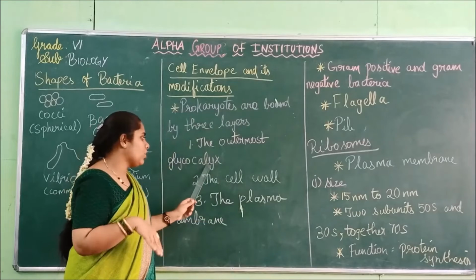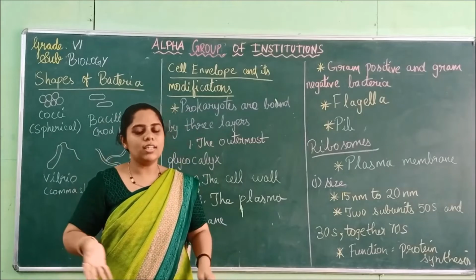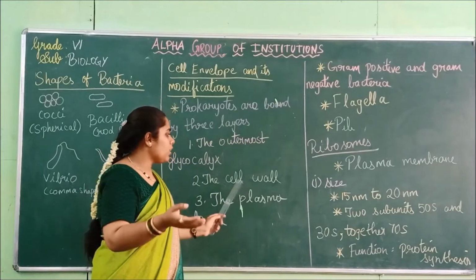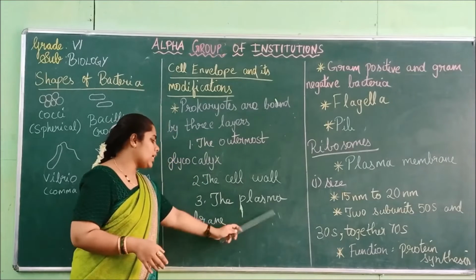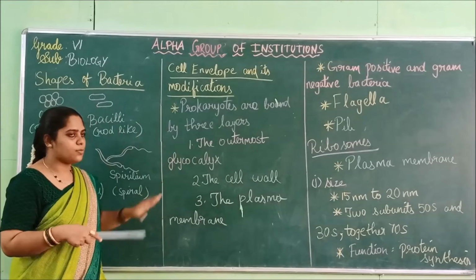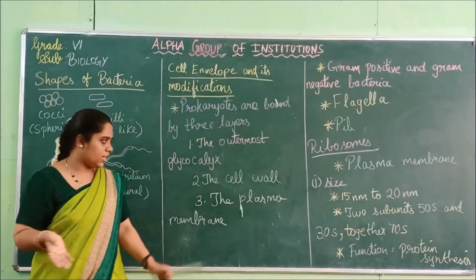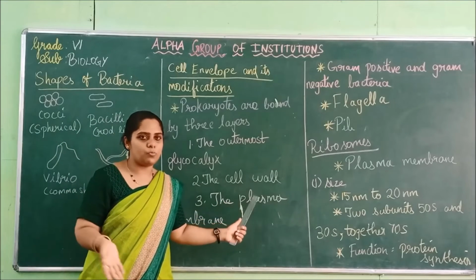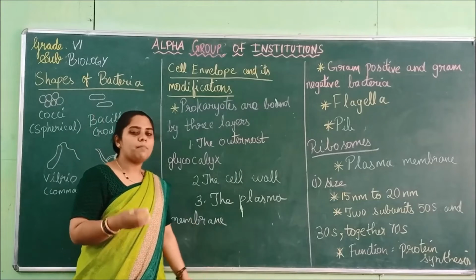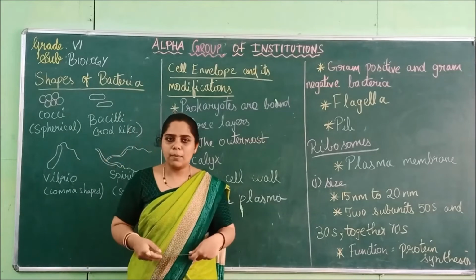And after this glycocalyx layer, the cell wall will be present. The cell wall is the outer covering. It gives strength to the cell. And inside the cell wall, the plasma membrane is present. First the outer glycocalyx is present. It has two layers, a slimy layer and a hard tough layer. And below that the cell wall is present. And inside it the plasma membrane is present. This plasma membrane is a semi-permeable membrane. What is a semi-permeable membrane?